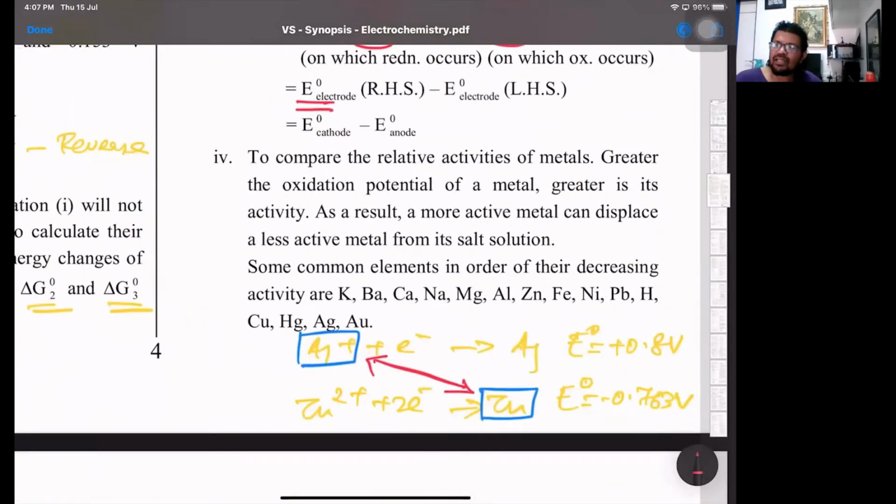To compare the activities of the metal, the element placed at the bottom, that's the strongest reducing agent. That's basically lithium at the bottom, the strongest reducing agent, and fluorine on the top, the strongest oxidizing agent. That's the part. There are only 5 metals which are placed above hydrogen. One is 3 elements of group 11 of the periodic table, called the coinage metals: copper, silver, gold, platinum, and mercury. These metals have less tendency to get oxidized, but their ions have more tendency to get reduced. That's why they are placed above hydrogen.